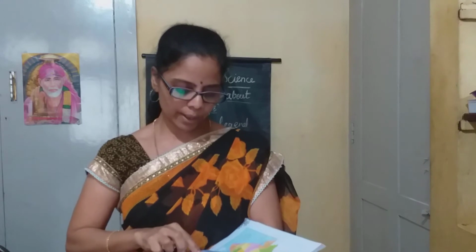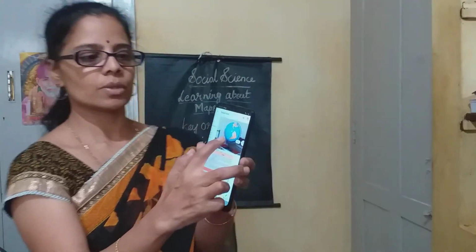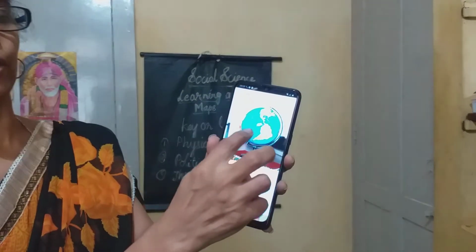And like maps, even globes are there. Okay. Maps and globes. What is the shape of the earth? It is round like an orange. Therefore, the true shapes of all countries and continents and oceans cannot be shown on a flat map. So in this flat map, can you see the shapes and everything? No. Then it can be shown on a globe. Okay. See, this is the picture of a globe. This is how the globe is seen.